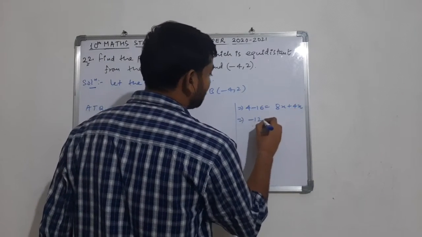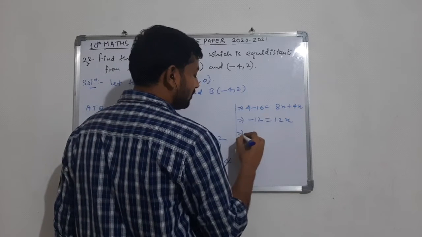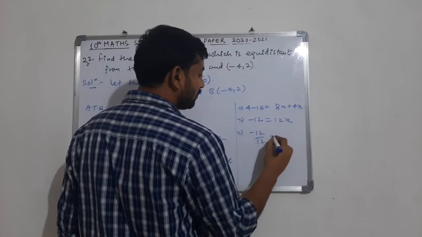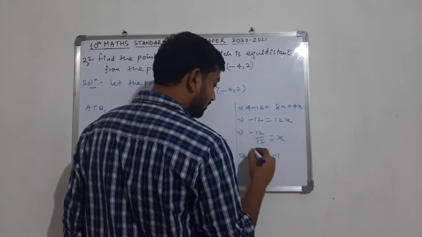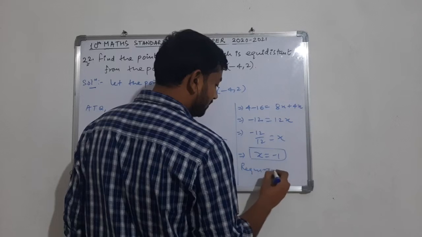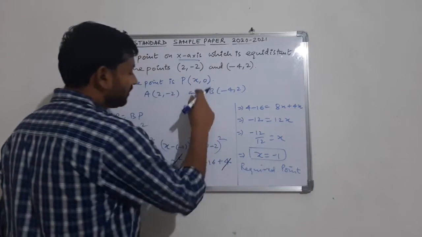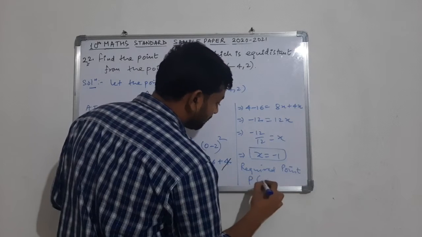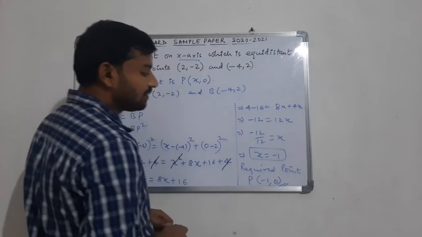So from here we are getting minus 12 is equal to 12x. So the required point here is minus 12 upon 12. So the value of x is minus 1. So the required point, which we have assumed as x comma 0, is minus 1 comma 0, which is the required answer here.